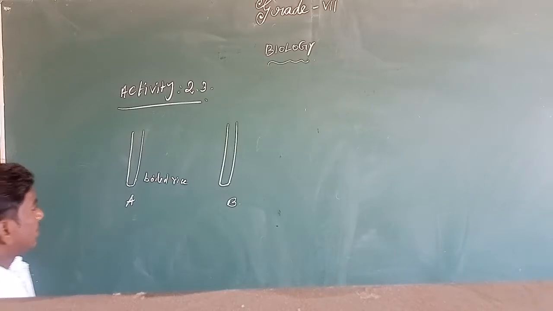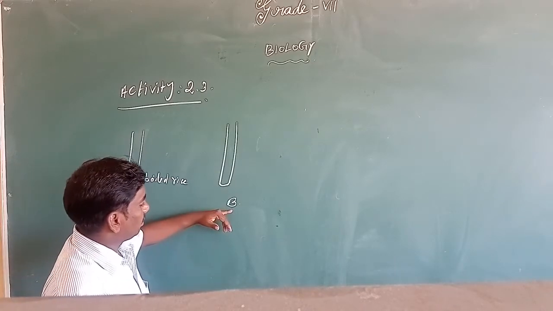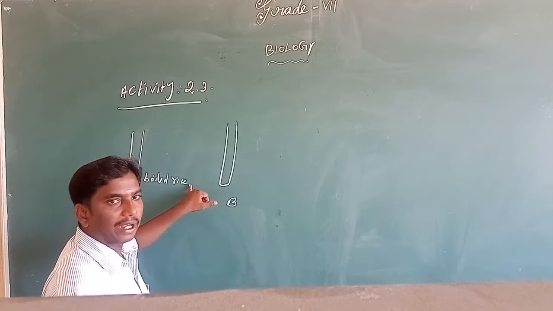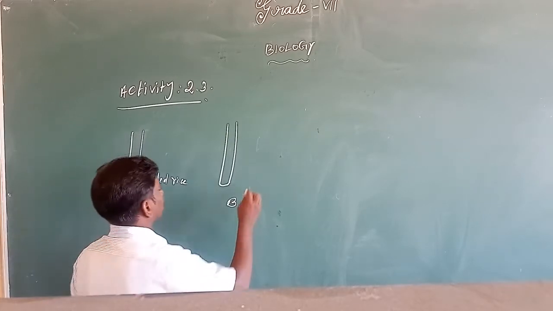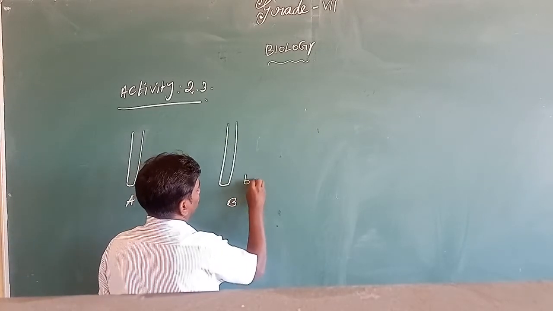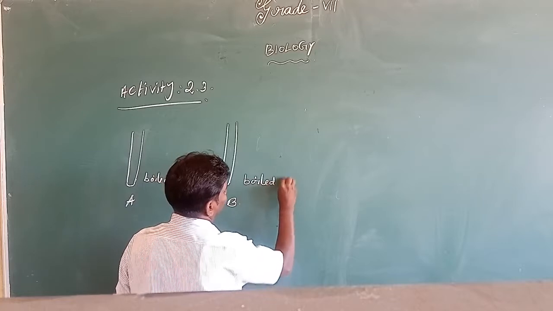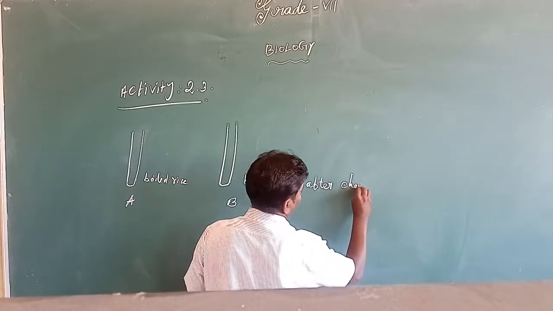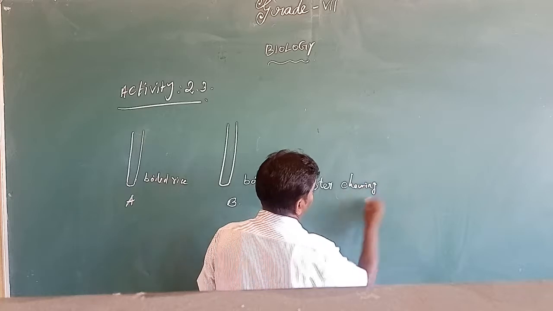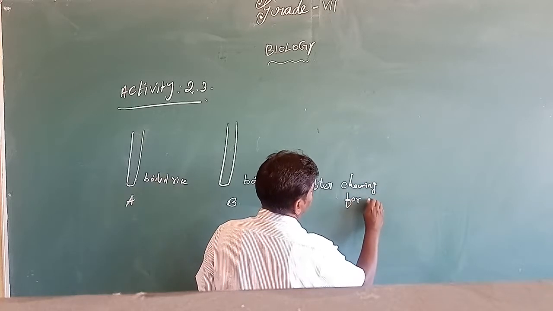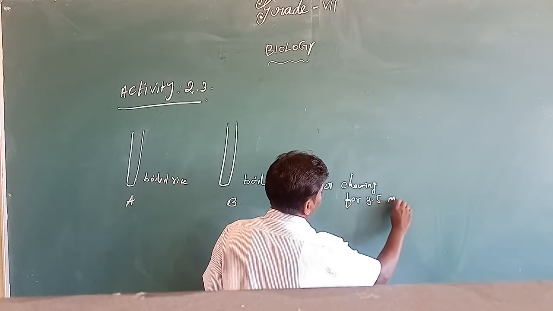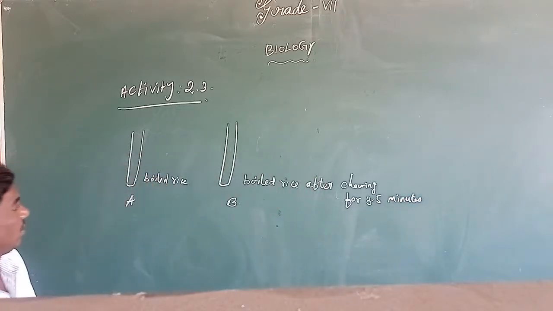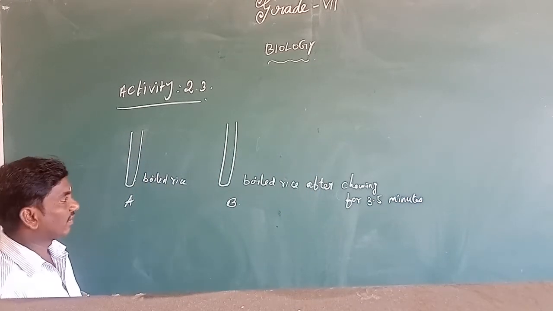And take test tube B and keep 1 teaspoon of boiled rice after sieving for 3 to 5 minutes.